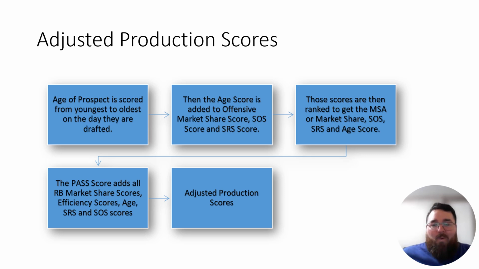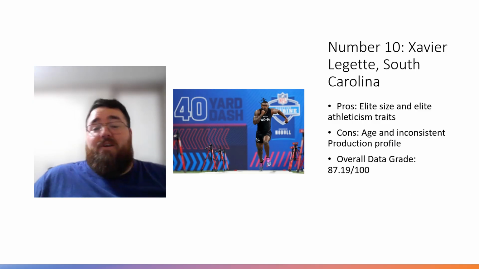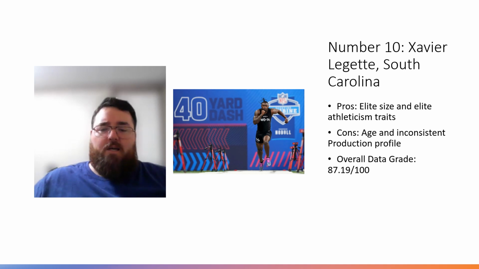So let's go, starting with number 10, Xavier Legette from South Carolina. Pros, he has elite size, elite athleticism traits. Cons, he's older, inconsistent production profile. If you want to know more about him, I did a video in the past, which you can check out here. But his overall data grade, I would give it 87.19 out of 100, which again is just a collective of all of his data combined.